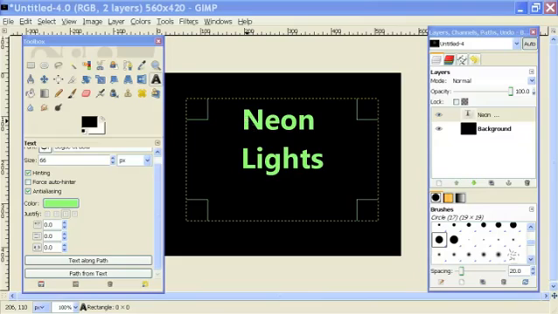I'm a web and graphics specialist, and today I'm going to show you how to do neon lettering in GIMP. So I have GIMP opened up with a file that has some text that says neon lights on a black background, and I'm going to turn this text into neon lettering.